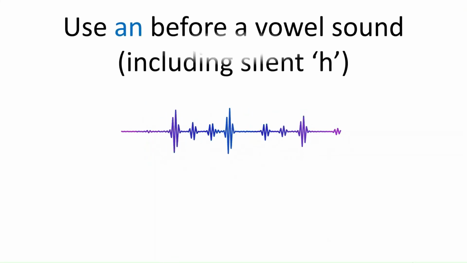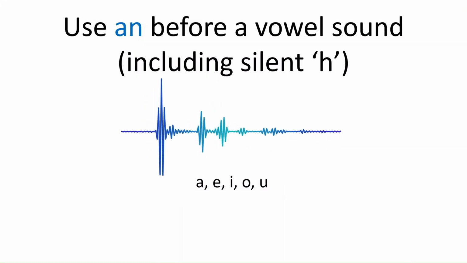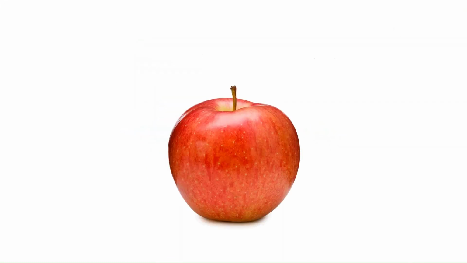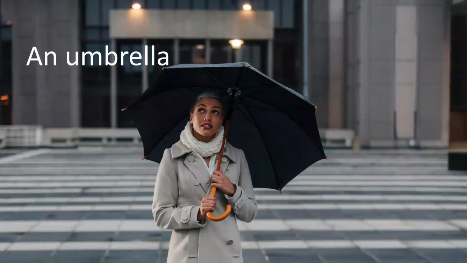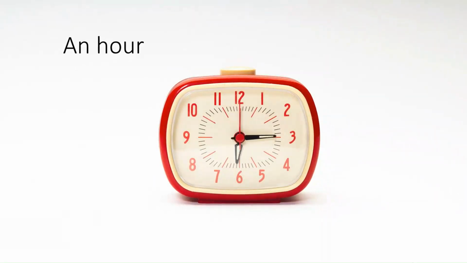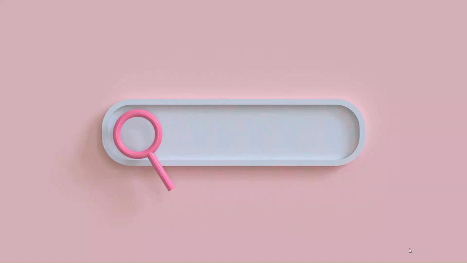We use an before a vowel sound, including silent H. For example, an apple, an umbrella. I took an umbrella with me. An hour. So these are the articles and their use, but at times we don't need to use them.